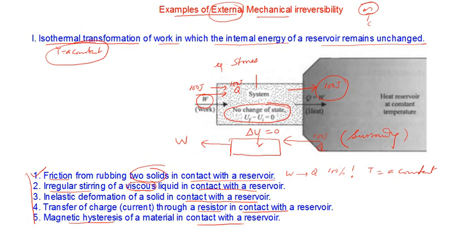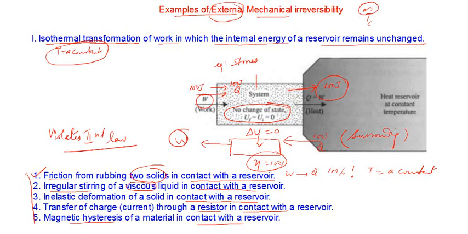Why? Because you can see what we have discussed now. 100 joules of heat is taken from the reservoir, and it is completely converted back into work. Is that not the function of a heat engine whose efficiency is equal to 100%? We have seen that there's a clear violation of the second law of thermodynamics. So this particular argument violates the second law of thermodynamics.